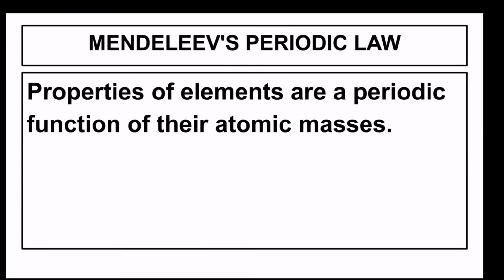Mendeleev gave his periodic law as: properties of elements are a periodic function of their atomic masses. It means that when elements are arranged in their increasing atomic mass, then after a certain period, the properties are repeated.